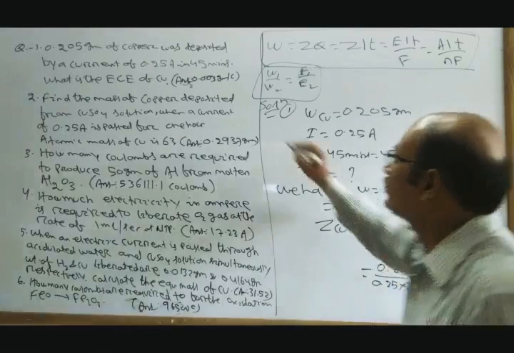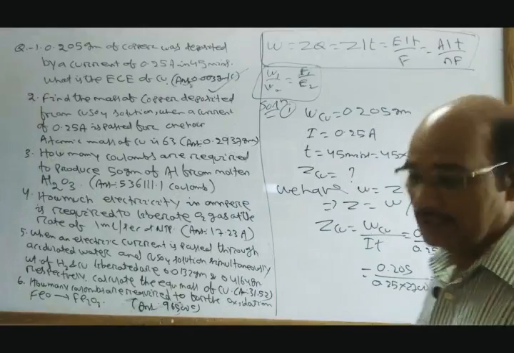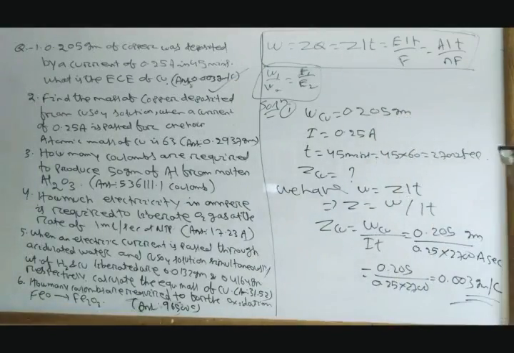That is the answer. So simply use the formula W equal to ZIT. Clear? Now next.